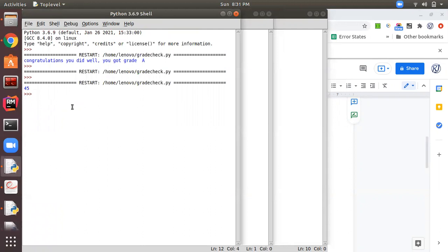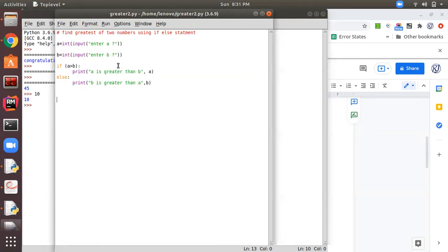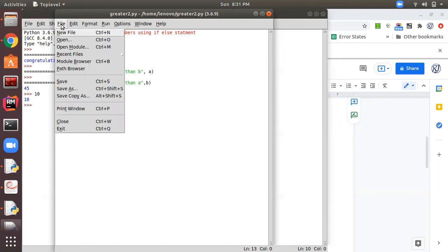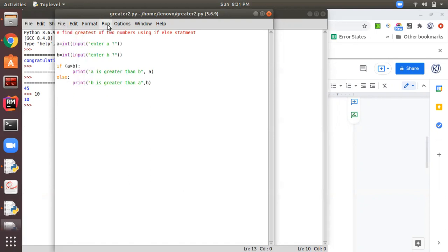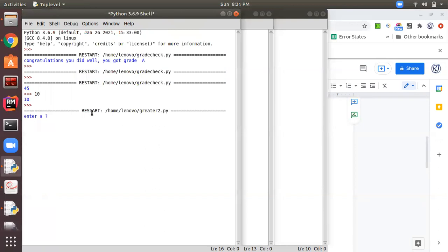Okay, so let me enter the value 10. Let me also, input a, save this file, run the python program, enter a. So let the value of a be 10 and b, so first of all let us check with the first true part of the condition, and here I am making b lesser than a, so it should print a. So it's printing the message a is greater than b and its value is 10.